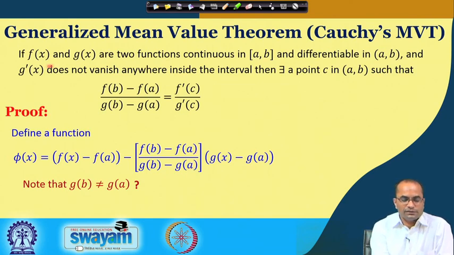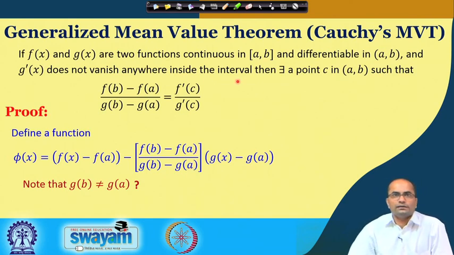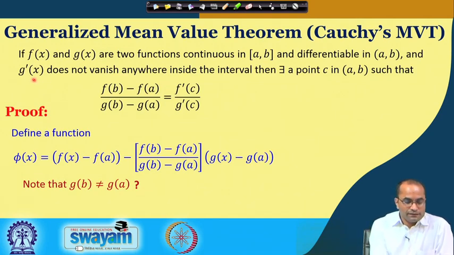The question is why g b cannot be equal to g a. We have not made such a restriction directly in the assumptions of this Cauchy mean value theorem, but there was an additional condition that g prime x does not vanish anywhere inside the interval.